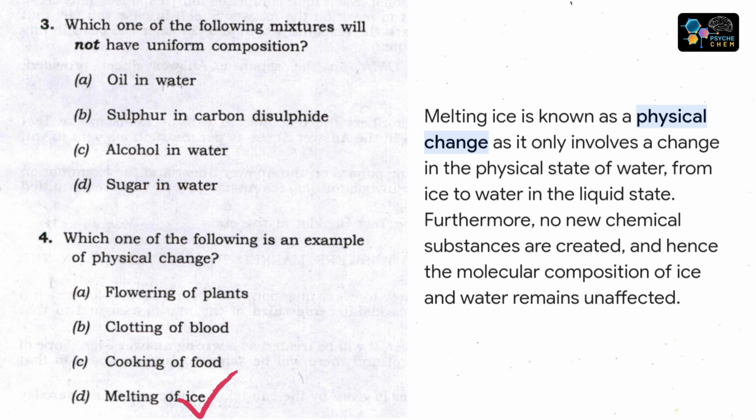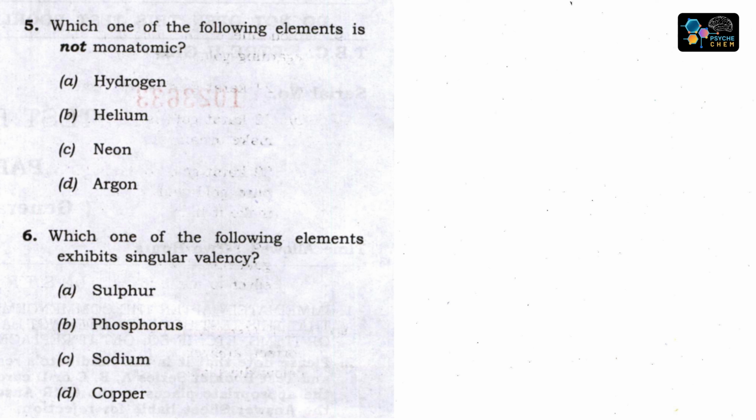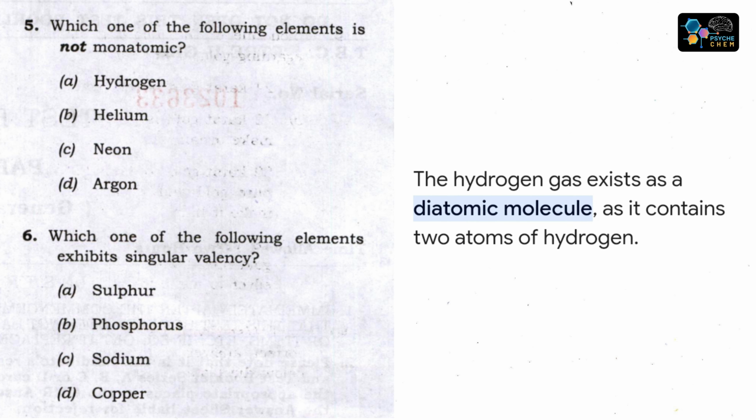So next question, which of the following elements is not monoatomic? Hydrogen, helium, neon, argon. Hydrogen H2 is a diatomic molecule. So the answer is hydrogen, A.